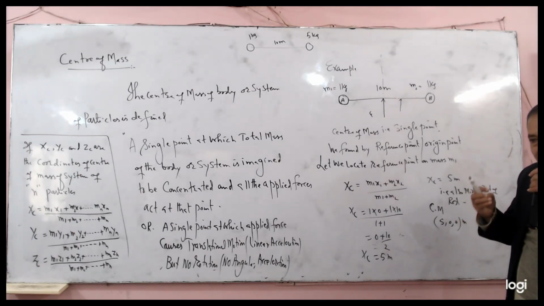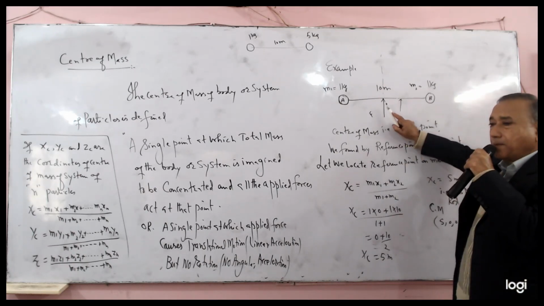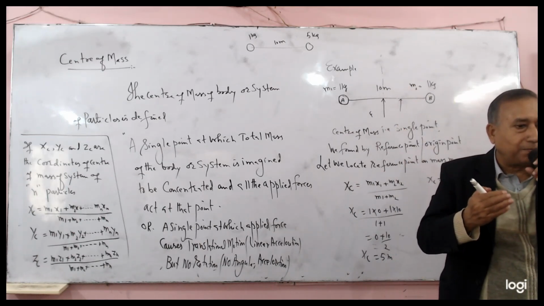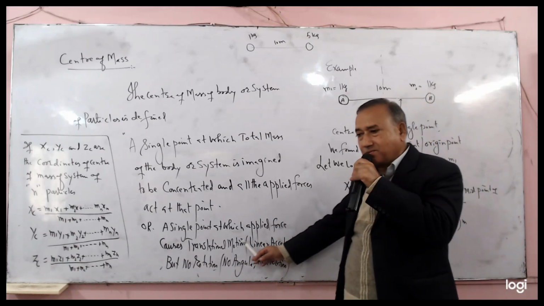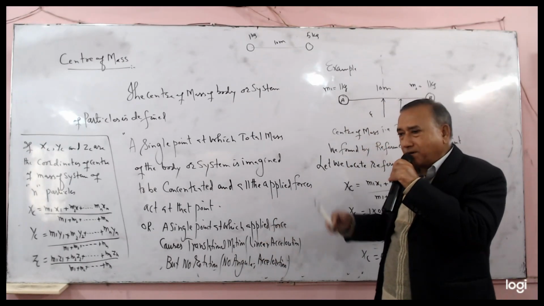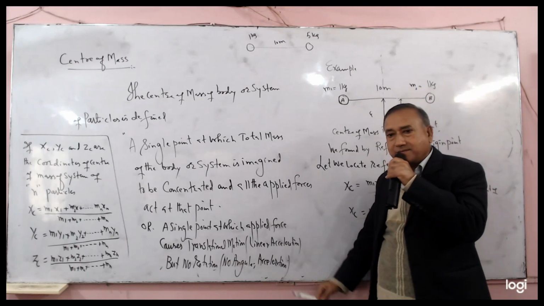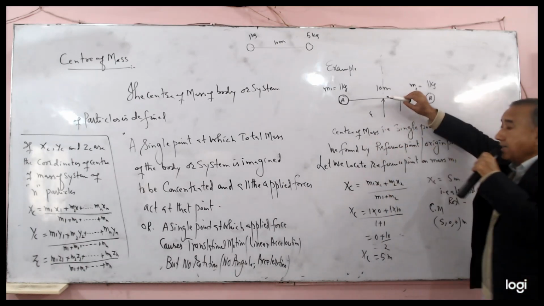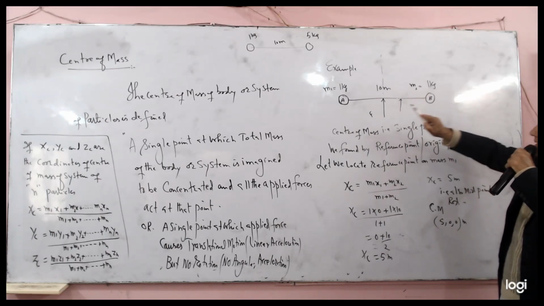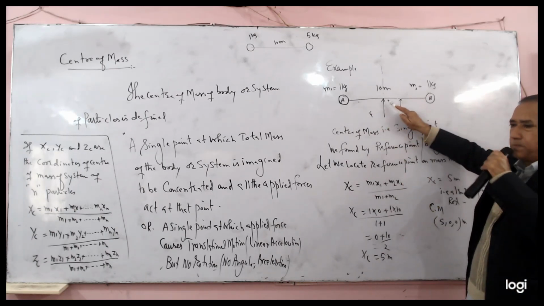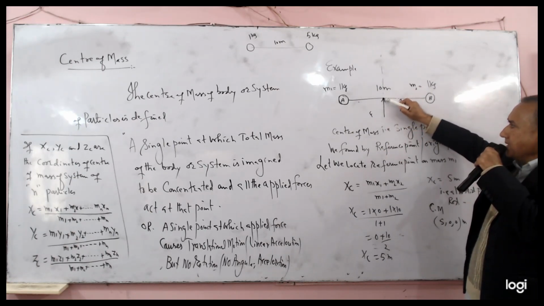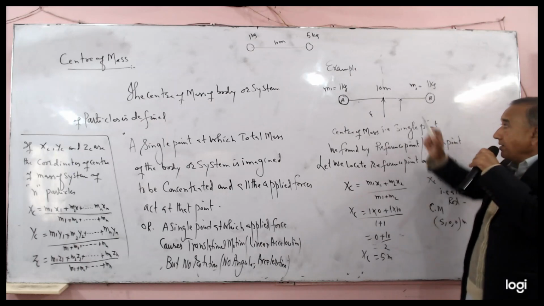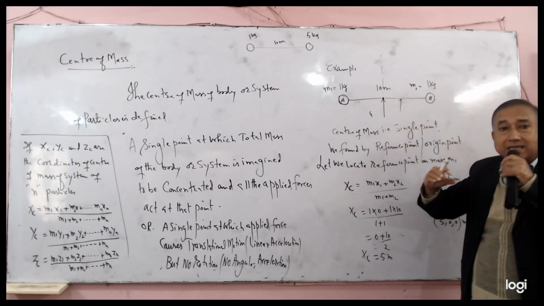The center of mass is the point at which the applied force makes the body move in a straight line, producing only linear translational motion and no rotation. In the case of the 10 meter rod with equal masses, the midpoint is that point. No matter how much force you exert there, it will not rotate.